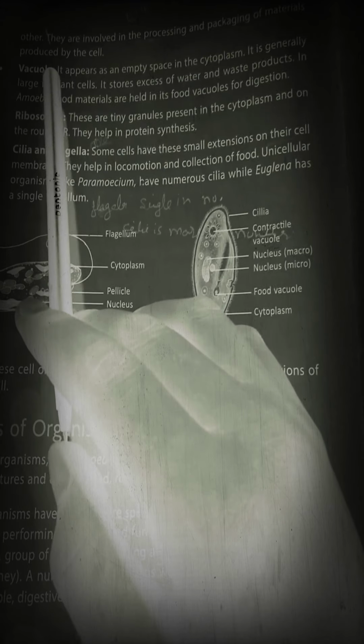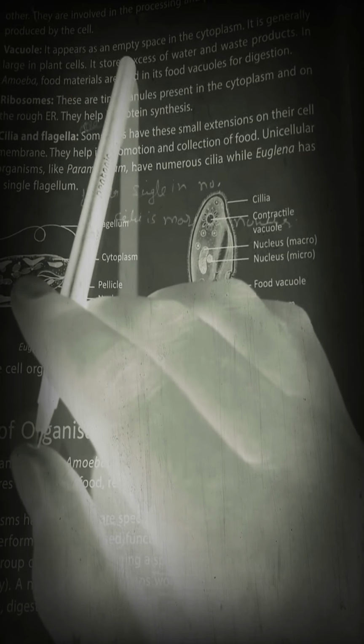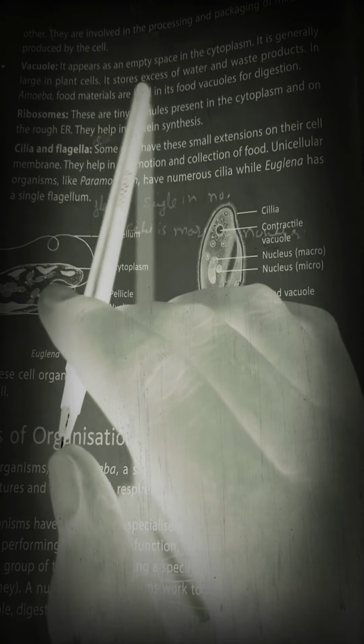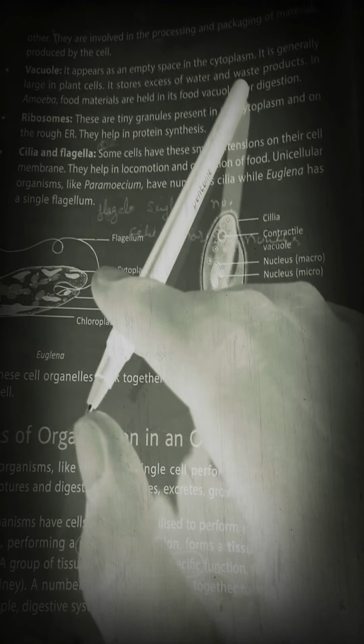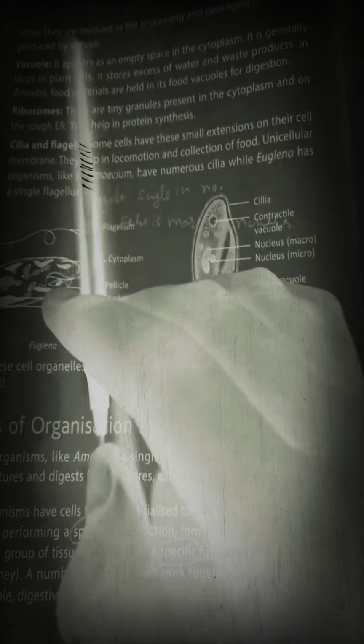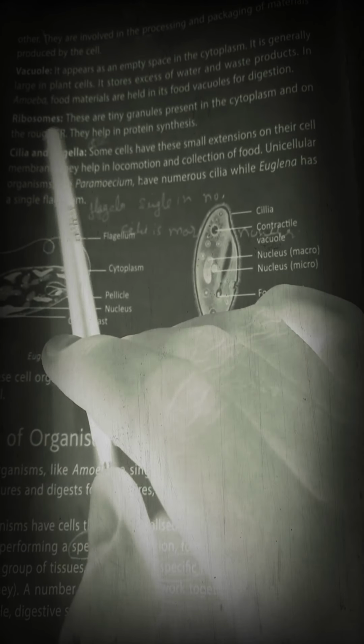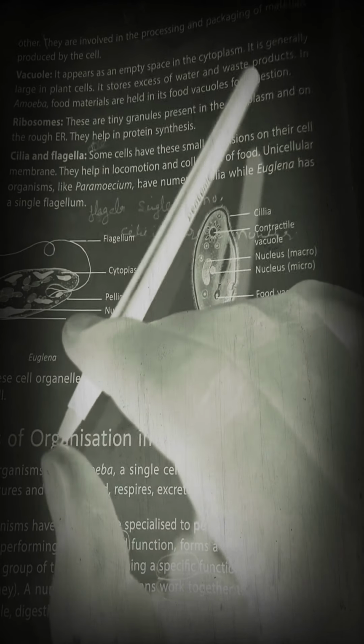Vacuoles are empty spaces in the cytoplasm. They are generally used for the storage of excess water and waste products, which is why they are known as storehouses, though the Golgi complex may also be considered a storehouse of the cell. In amoeba, food material is held in the vacuoles for digestion, meaning amoeba store their food in the vacuoles for digestion.